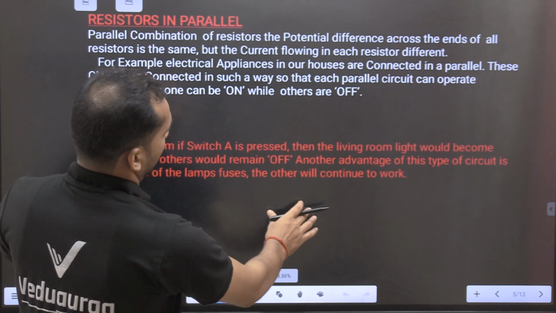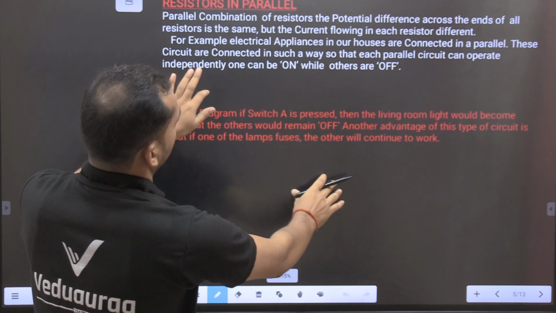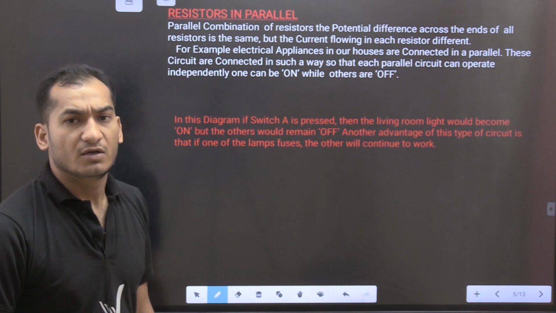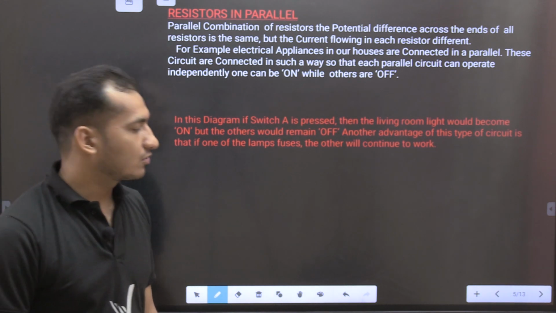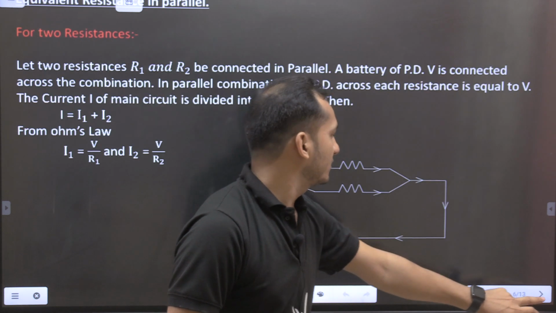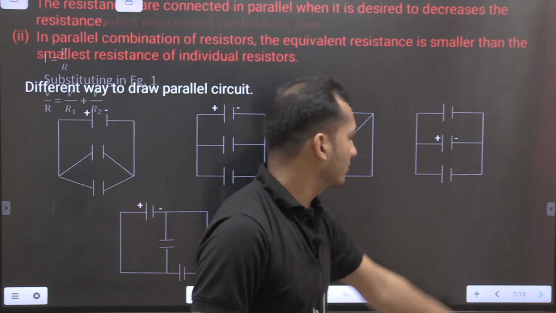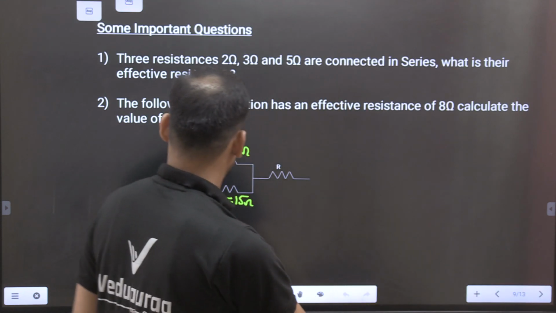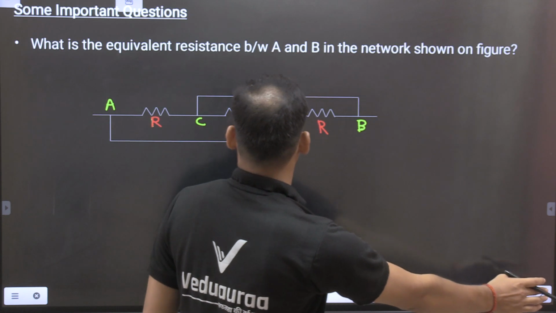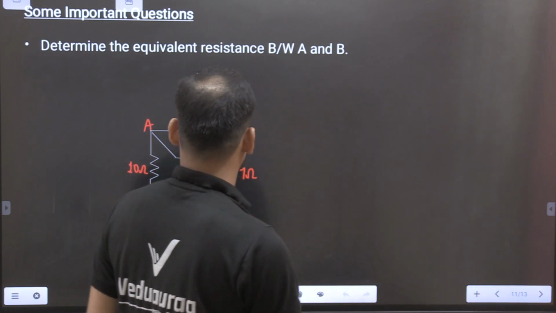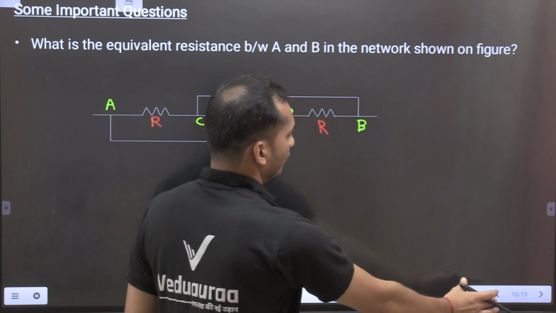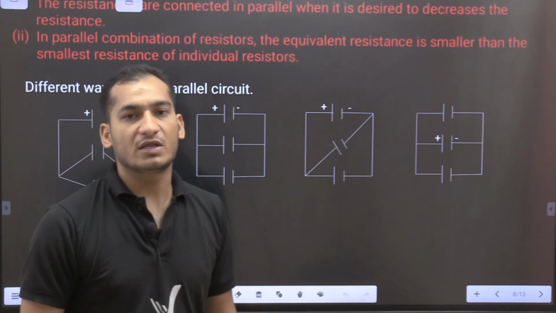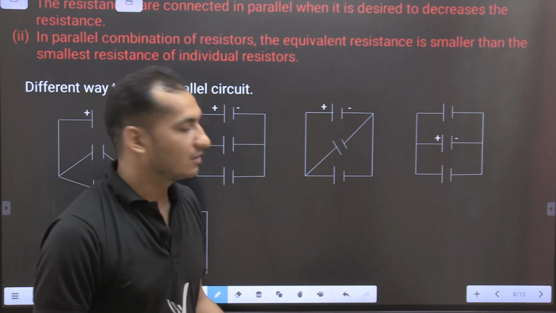Now what is the parallel combination? If you know the series combination, then you will understand the parallel combination also. But first we will solve some questions on series combination, and then we will solve the parallel combinations. Now you see how we can identify whether it is a series or parallel combination inside the circuit.